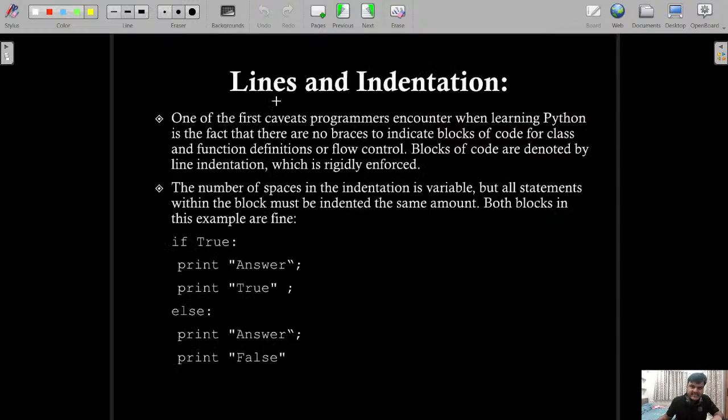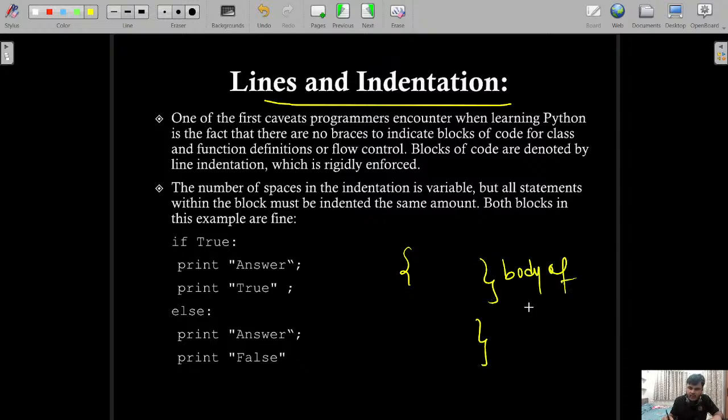Now, lines and indentation. In Python, we don't have the concept of curly brackets for the body of code. So we use the concept of indentation, meaning if followed by else, and the print statements are written at the same scale.